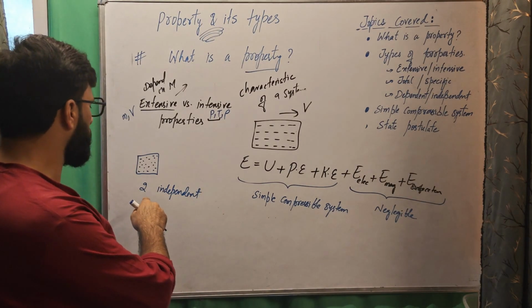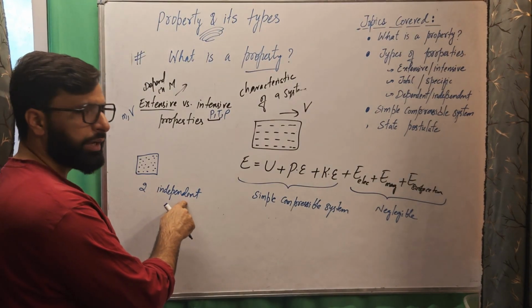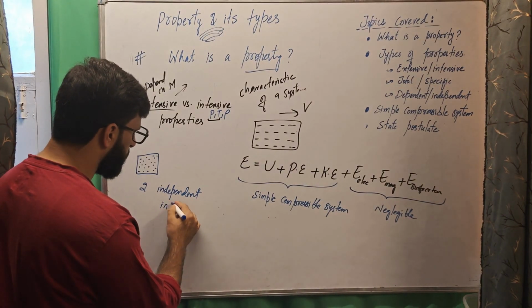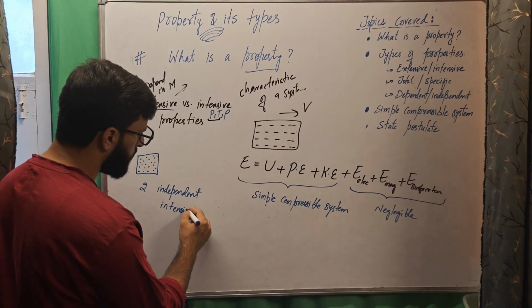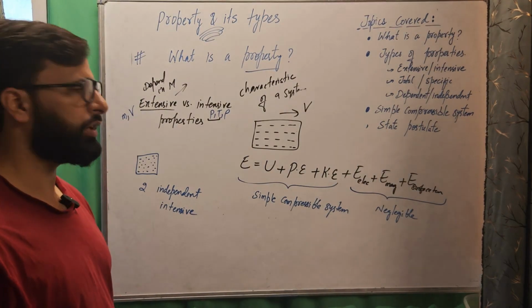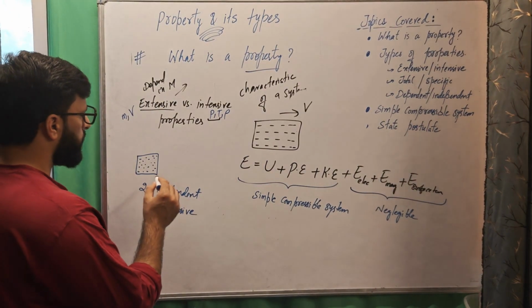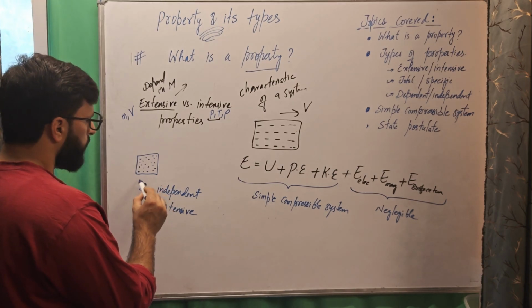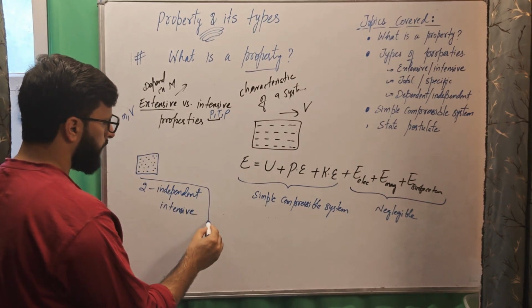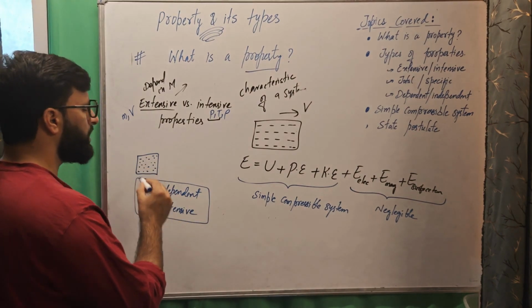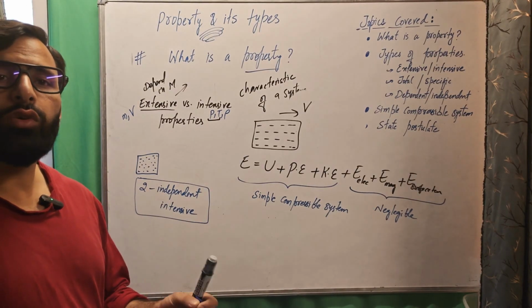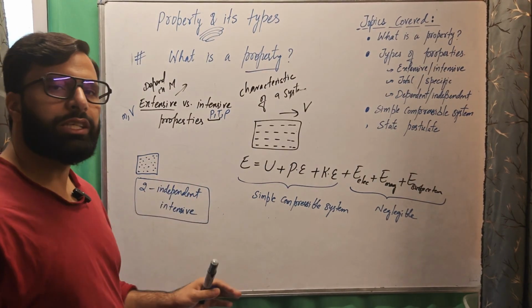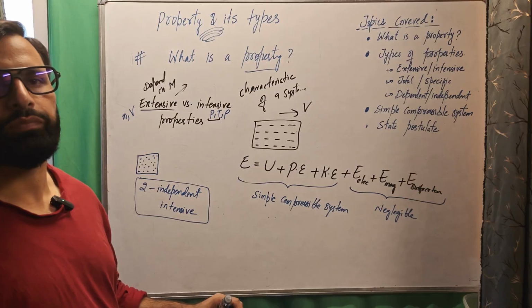So that means we have to choose two properties which are independent and intensive, which means which do not depend on mass. So this rule says, if we fix the value of two independent intensive properties of this system, the value of all other properties becomes fixed automatically.